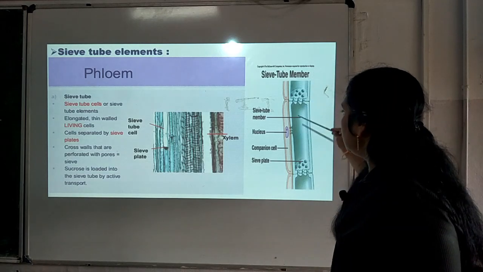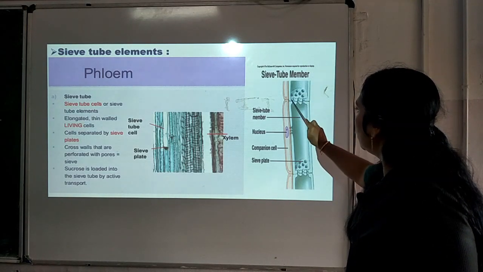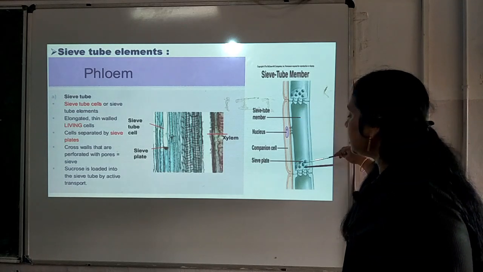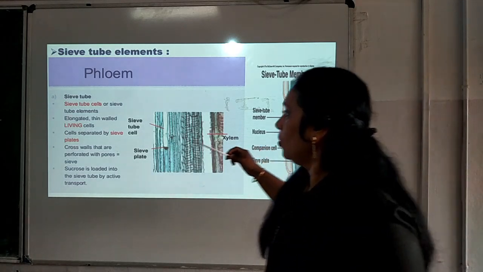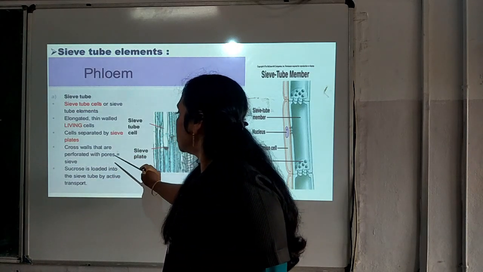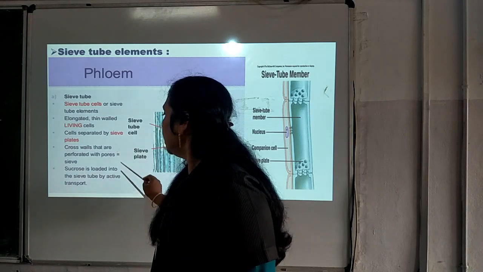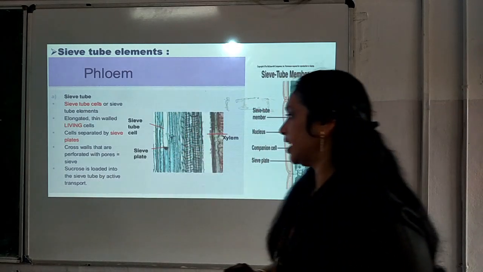Living cells, these are sieve tube elements, and these cells are separated by a plate that is called the sieve plate. Now, the cross walls that are perforated with pores are the sieve plates. Sucrose is loaded into the sieve tube by active transport.